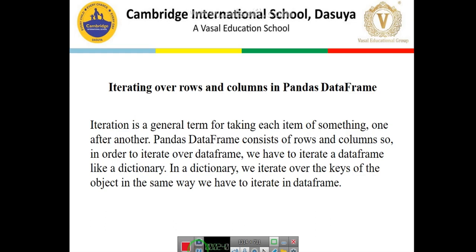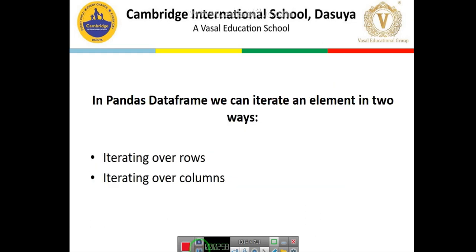Similarly, in a dictionary we iterate over the keys of the object. In a dictionary, we have keys and their corresponding values. So with the help of this iterating process, we will be accessing each element one by one. Now next, students, we can apply this process in two ways. In Pandas, one is iterating over the rows and second is iterating over the columns. So we can apply the iteration process row wise and column wise also. We will go into details.